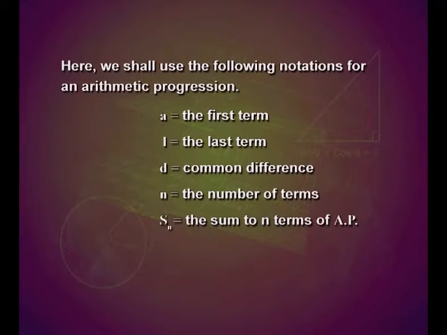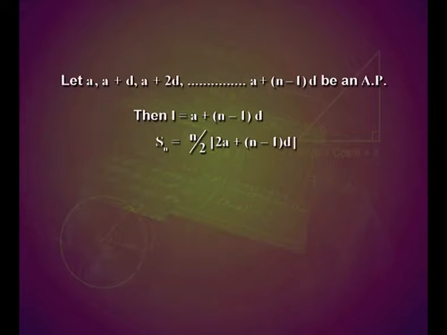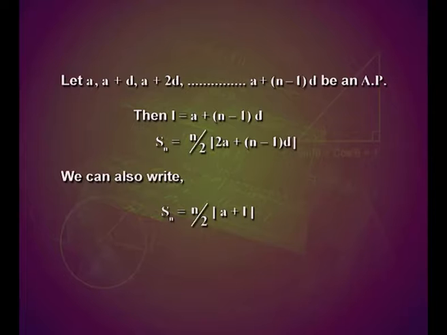Sn represents the sum of n terms of the arithmetic progression. Let a, a plus d, a plus 2d, etc., a plus (n minus 1) into d be an arithmetic progression. Then l is equal to a plus (n minus 1) into d, and Sn is equal to n upon 2 into (2a plus (n minus 1) into d). We can also write Sn is equal to n upon 2 into (a plus l).